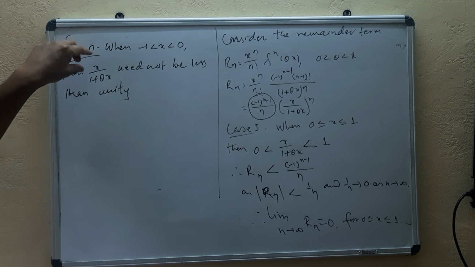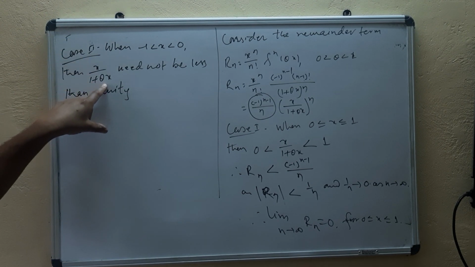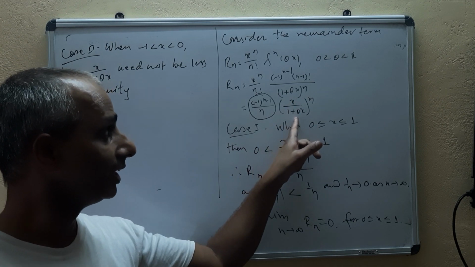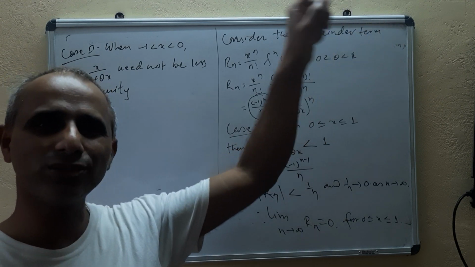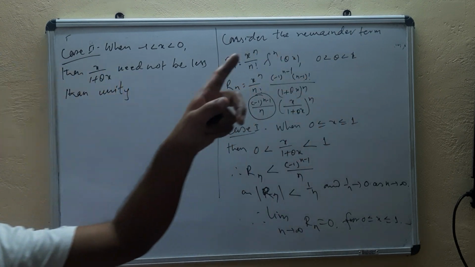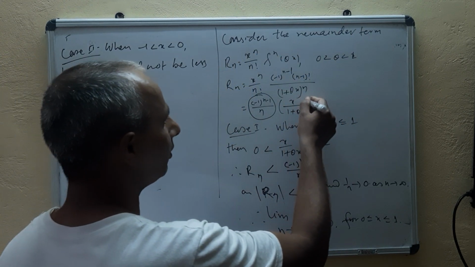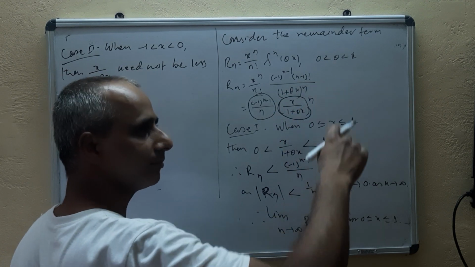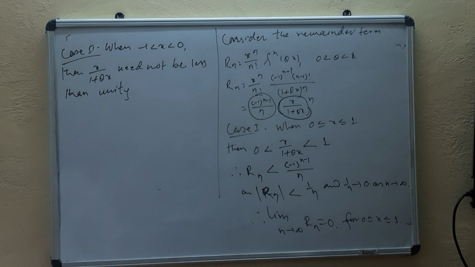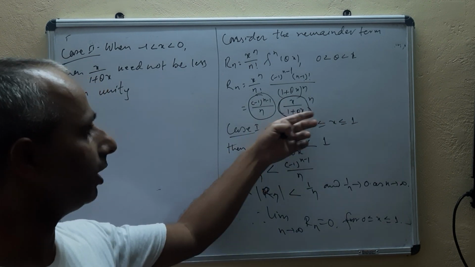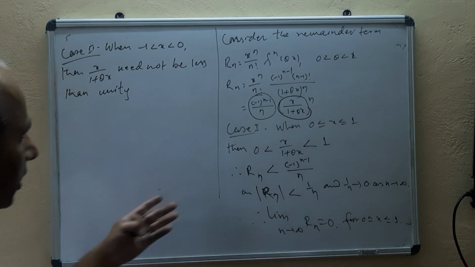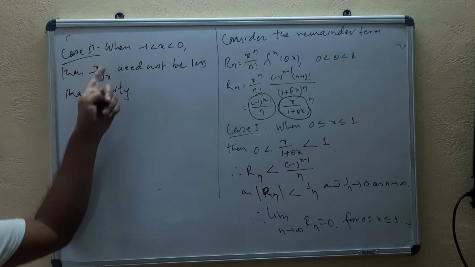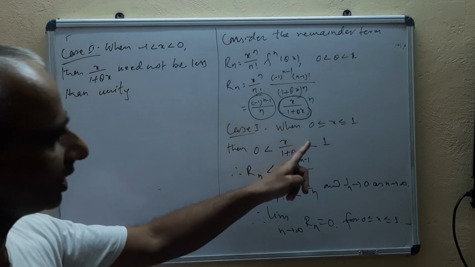So if x upon 1 plus theta x becomes greater than unity, here you can see, if it becomes greater than 1, then its value goes on increasing to infinity as n tends to infinity, isn't it? If the value of this expression is greater than 1, then as it takes its higher power, its value goes on increasing to infinity. That's it will be unbounded, isn't it? So here are some values of x upon 1 plus theta x which are greater than unity.